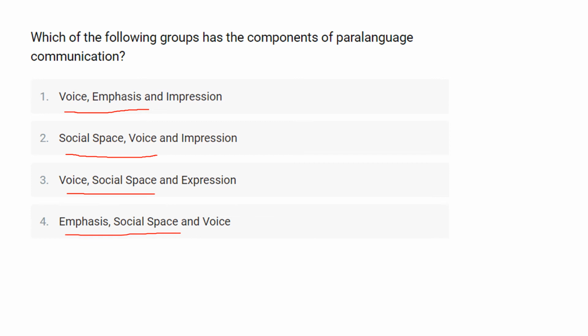Communication is defined as a process of passing information and understanding from one person to another. Communication is divided into two types, verbal and non-verbal communication, and 8 different types of non-verbal communication are there. That is social space, time, physical characteristics, body movement, touch, paralanguage, artifact and environment. Voice, emphasis and impression is the correct answer for this question.